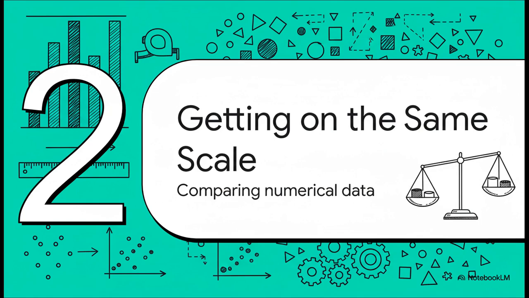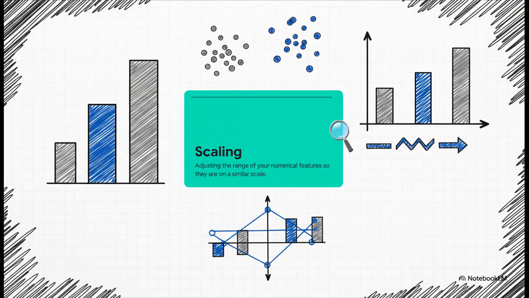All right, first up, let's deal with those numbers. The main goal here is to get all of our numerical data onto the same scale so our models can make fair comparisons. This process is called scaling, and it's all about adjusting the range of our features so they're on a similar level. This is absolutely crucial for any algorithm that measures distance between data points, like k-nearest neighbors, or for models that learn in small steps, like neural networks.